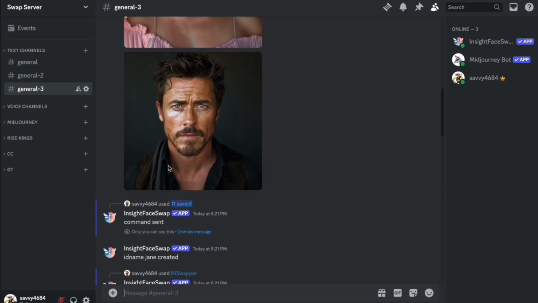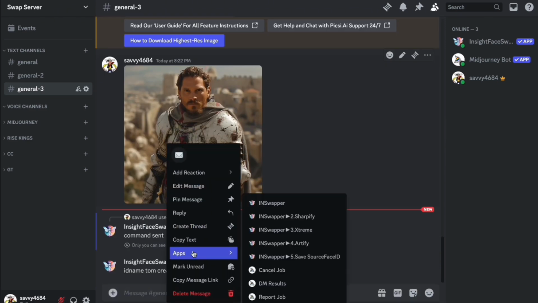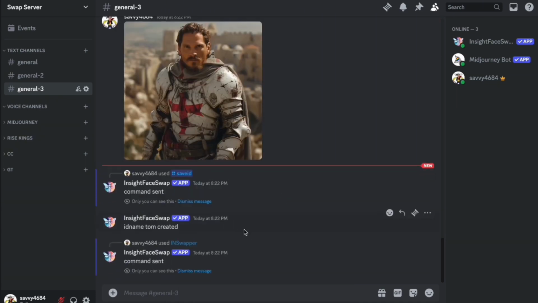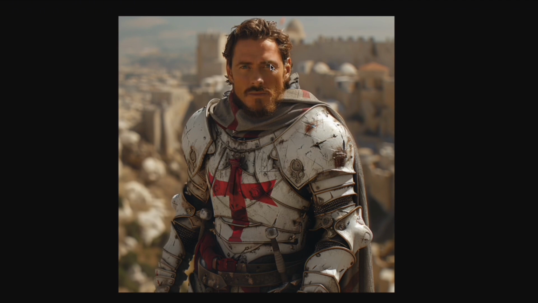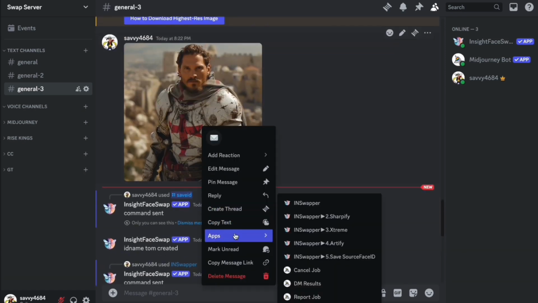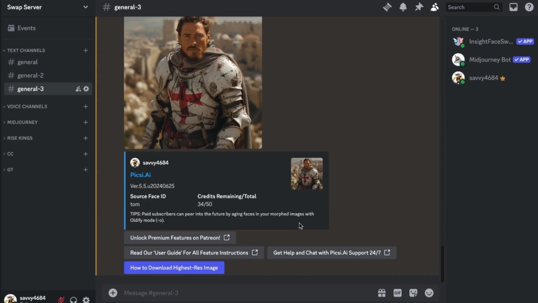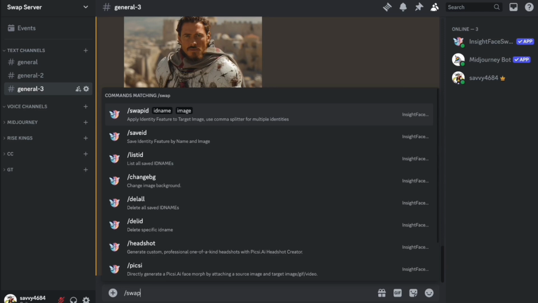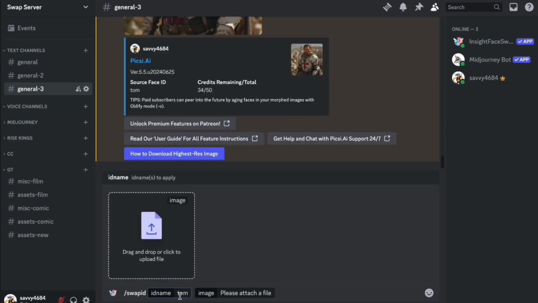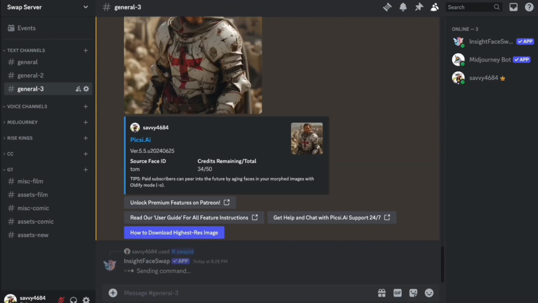Then what we do is we save ID the male now, call him Tom. Save ID has been saved, so Apps, INSwapper, and then it's automatically taking the previously used save ID. Original and face changed. Works wonderfully. So besides using the save ID and then right clicking on an uploaded image and using the INSwapper, the other alternative you have is if you've already saved multiple save IDs, so multiple faces that you want to put on, you can simply input the command /swapid, which now here you use this previously set face and then go to image, upload your target image, then press enter.